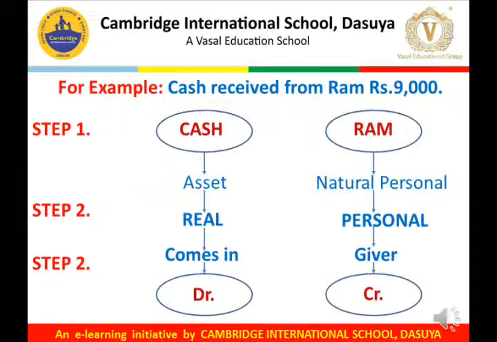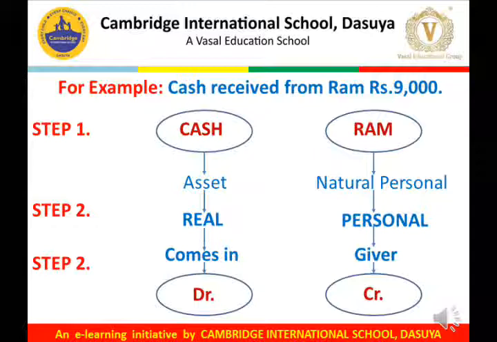Let us take an example. For example, cash received from Ram rupees 9,000. In this transaction, there are 2 accounts involved. One is cash, another is Ram. Cash, being an asset, comes under the category of real account. Ram is a natural person, so he comes under the category of personal account.